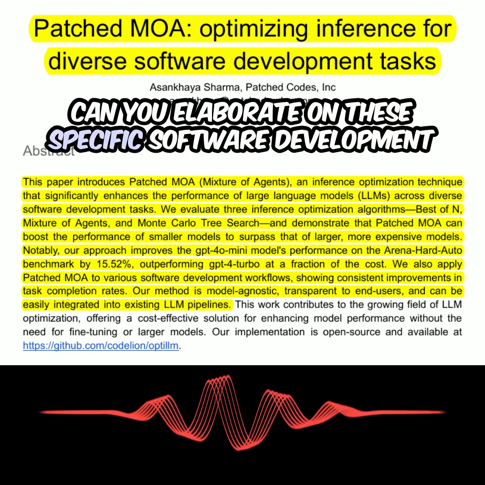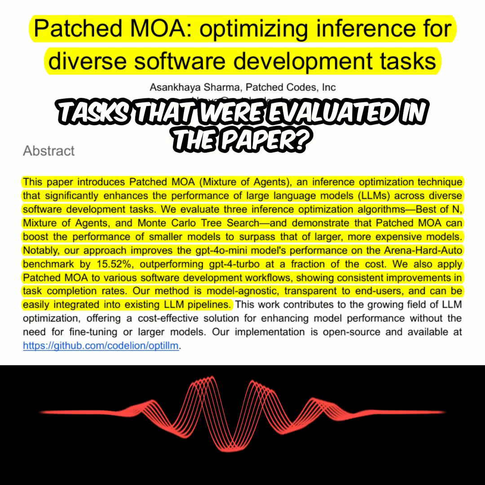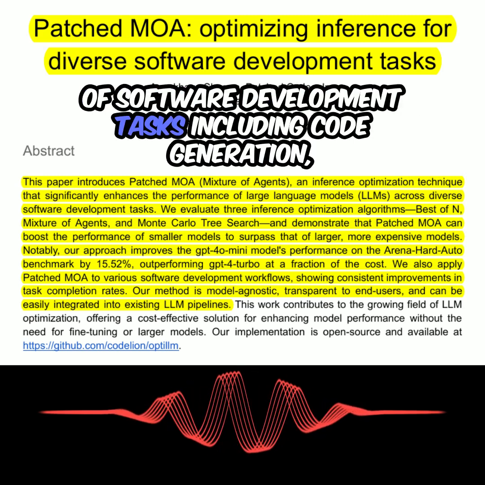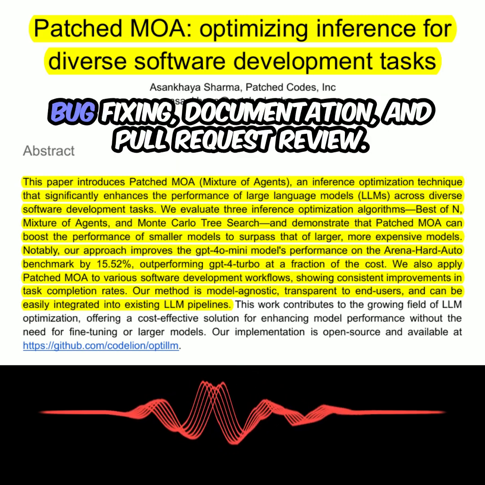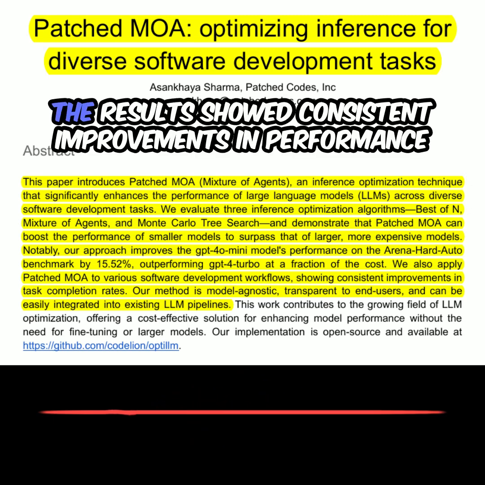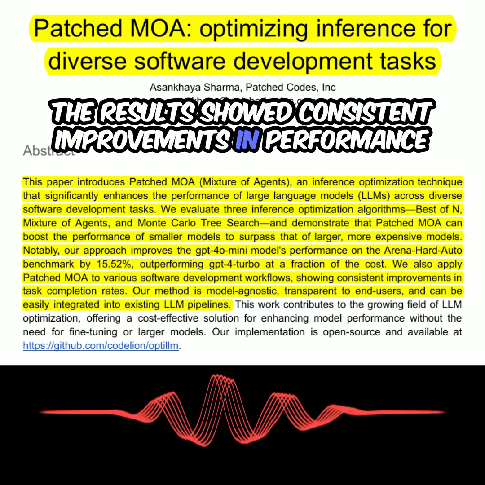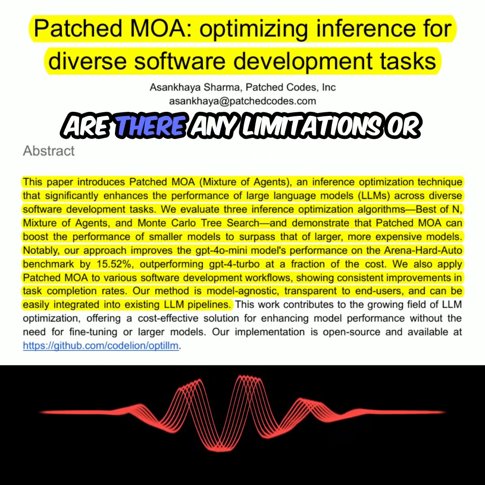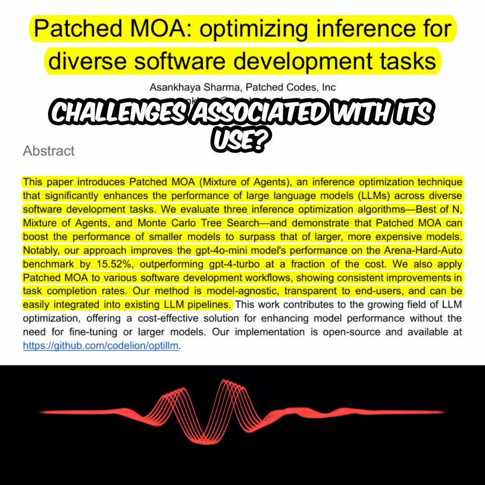Can you elaborate on the specific software development tasks that were evaluated in the paper? The paper evaluated MOA on a variety of software development tasks, including code generation, bug fixing, documentation, and pull request review. The results showed consistent improvements in performance across all these tasks. So MOA seems to be a versatile technique. Are there any limitations or challenges associated with its use?